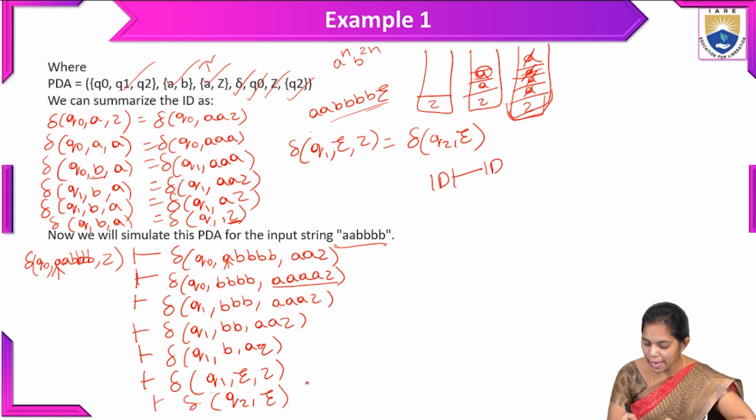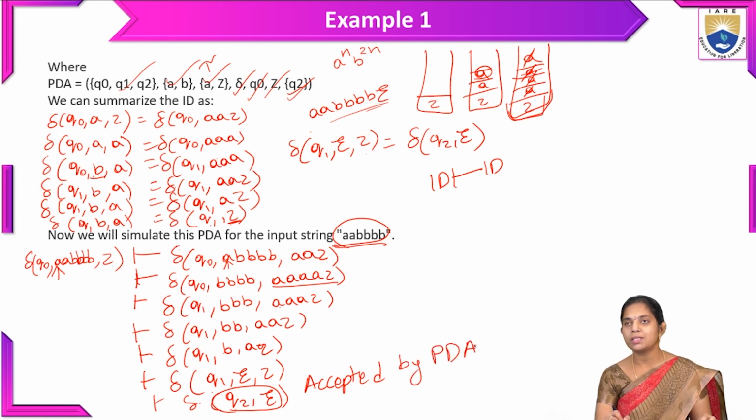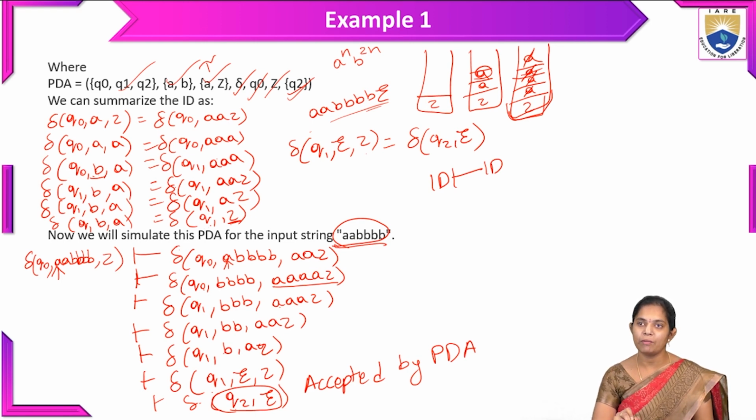So this is accepted. Whenever the string reaches the final state, here the final state is Q2, it is accepted by this given PDA. So this is how we design the pushdown automata for the given language.